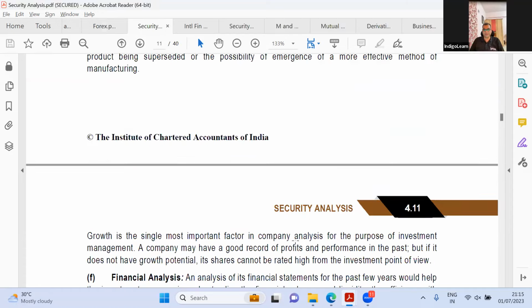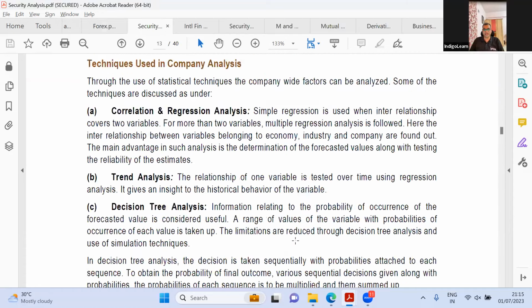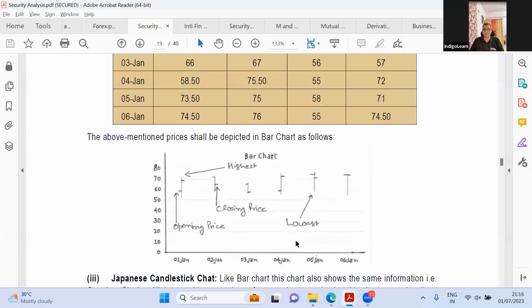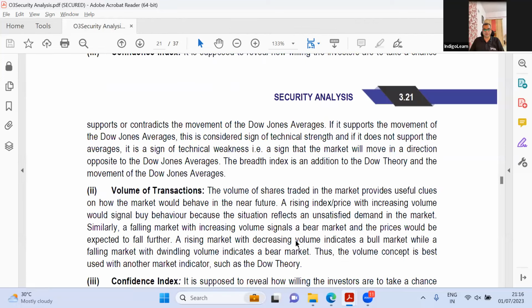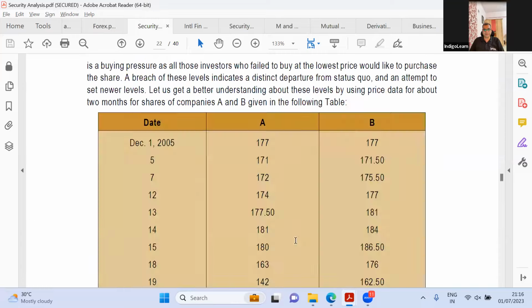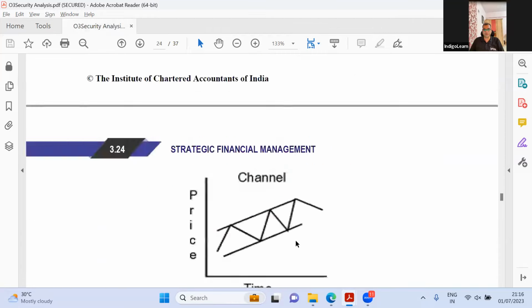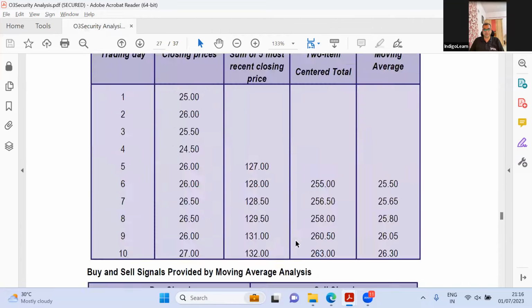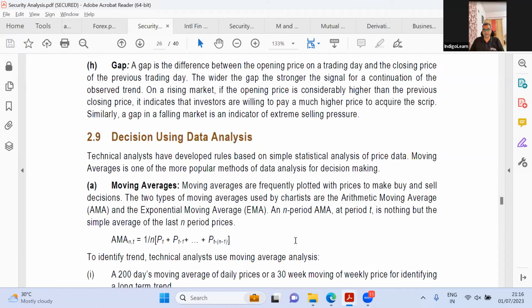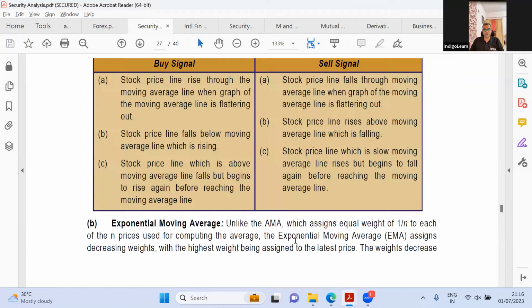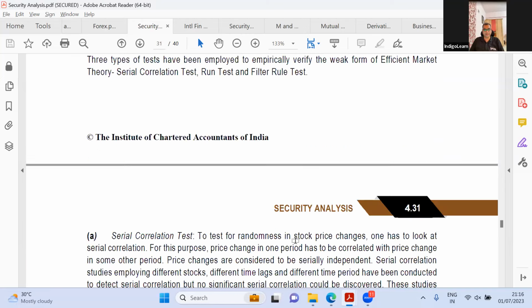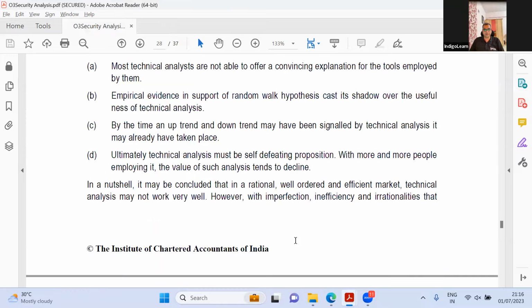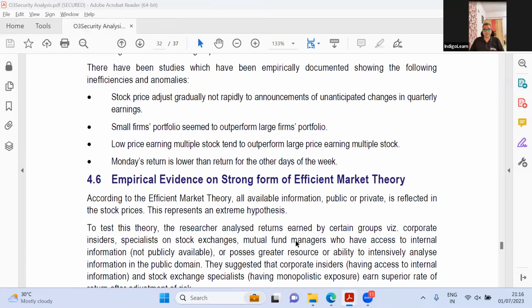There may be 1 or 2 paragraphs here and there that might have changed, but all the charts also look pretty much similar. Okay. So you see this chart, the example is also pretty much similar. So there's not much that they've done here in this particular chapter. Price patterns, yeah. Head and shoulder, all this same stuff. EMA, same stuff. Have they launched anything new? No, they've not added anything new. It is pretty much same stuff. And yeah, empirical evidence and all that is same.